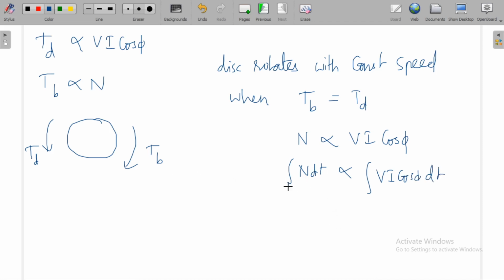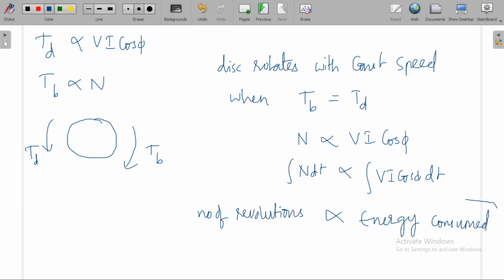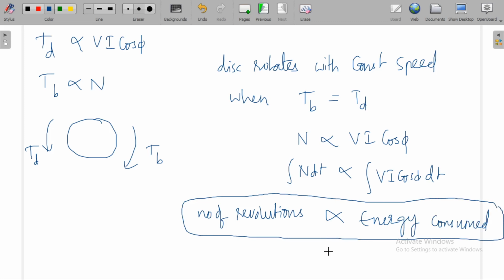The integration of N dt is the number of revolutions made by the disc, which is directly proportional to the integration of power with respect to time, that is, the energy consumed by the load.